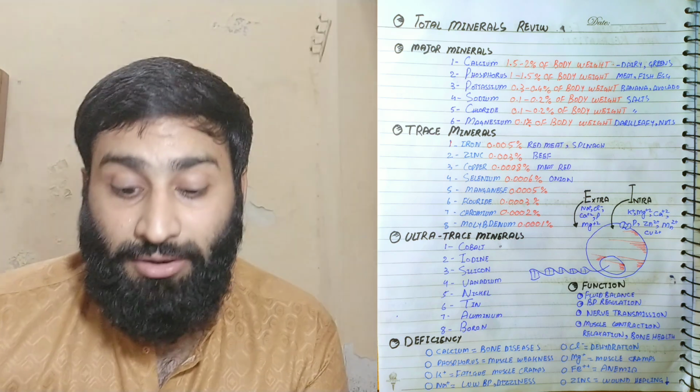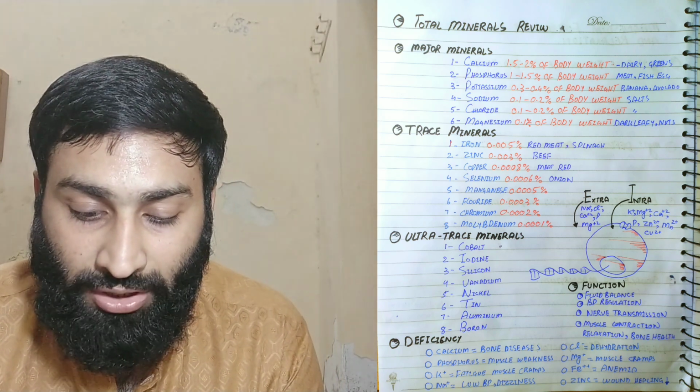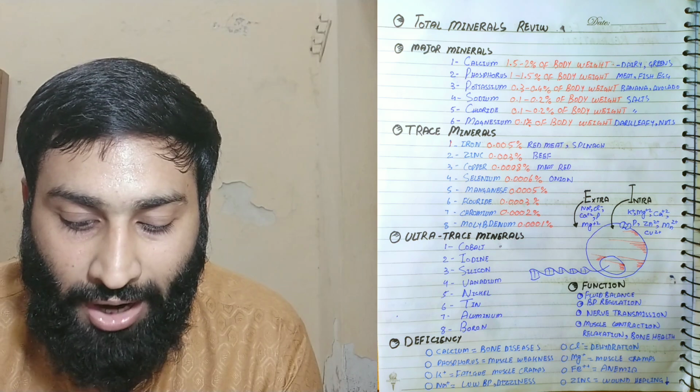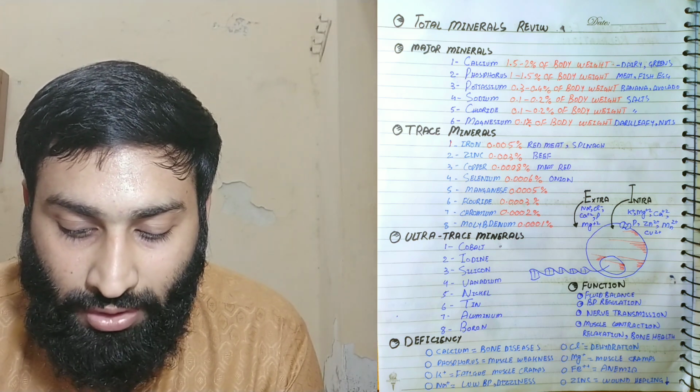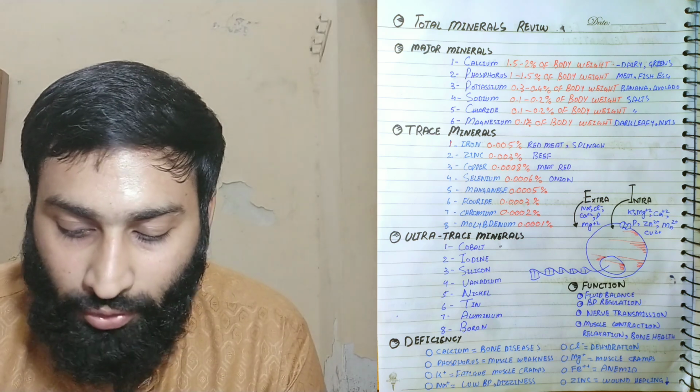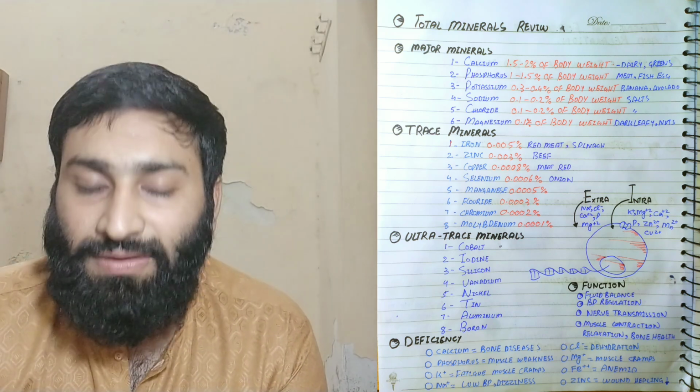So, ultra trace minerals. Ultra trace minerals means very small amounts, which you are unable to calculate. These are cobalt, iodine, silicon, vanadium, nickel, tin, aluminium and boron.